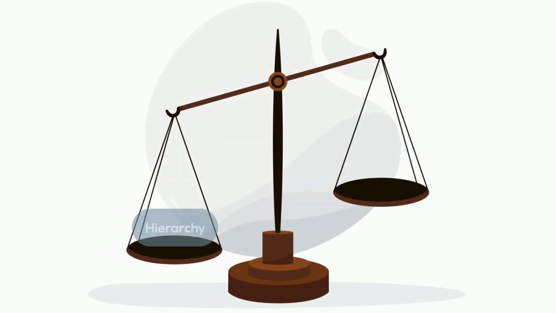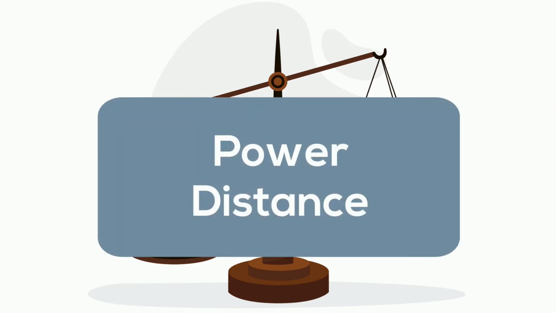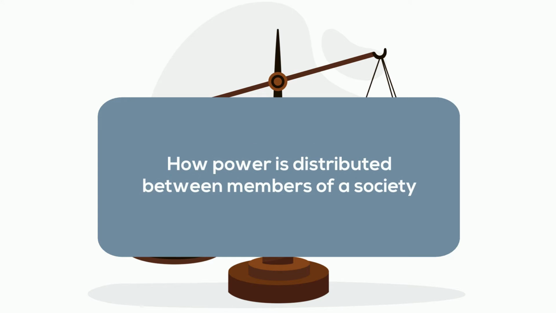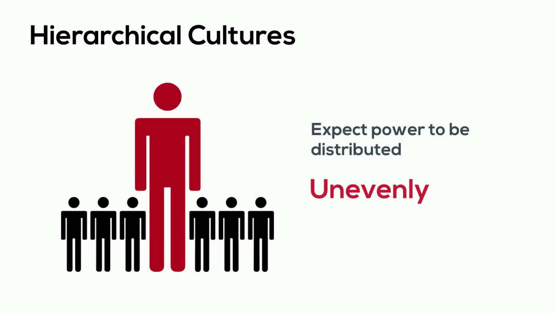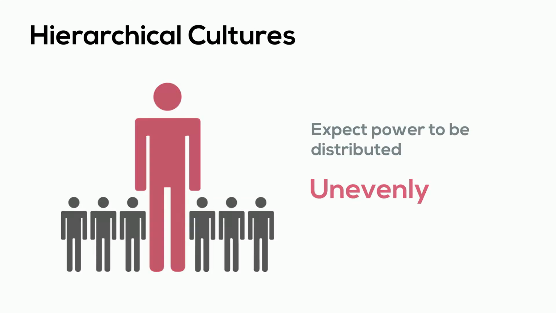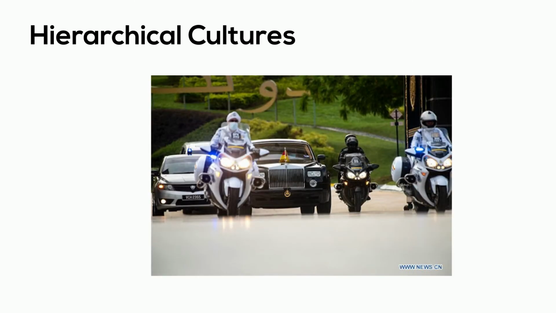The dimension of hierarchy equality, also known as power distance, designates how power is distributed between members of a society. People in hierarchical cultures accept that some members of the society have more power than others. Take Malaysia, for example, a country with very high power distance where kings live in lavish mansions with extravagant cars and security.